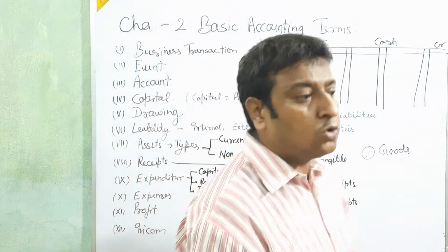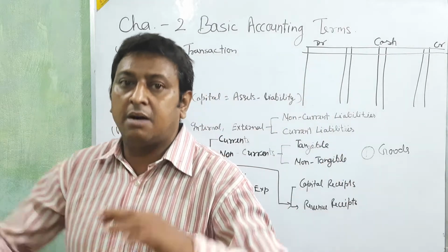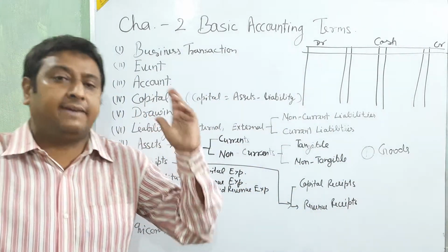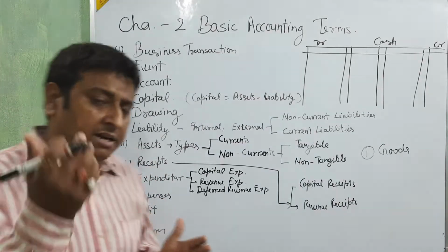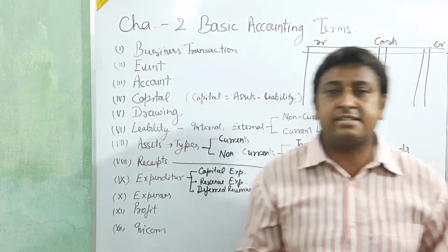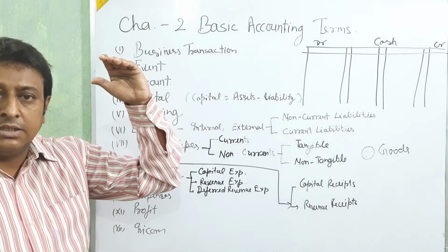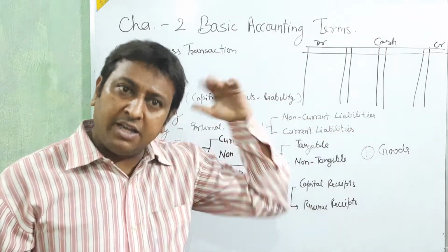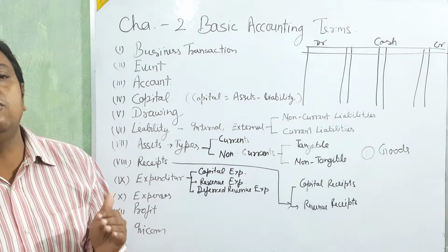When we purchase any assets that we utilize for more than 1 year, 3, 4, 5, 7 years, that expense we do not charge for 1 year. We charge that expense over 2, 3, 4, 5, 6, 7, 8 years, however many years we are going to utilize that asset. That is called deferred revenue expenditure.